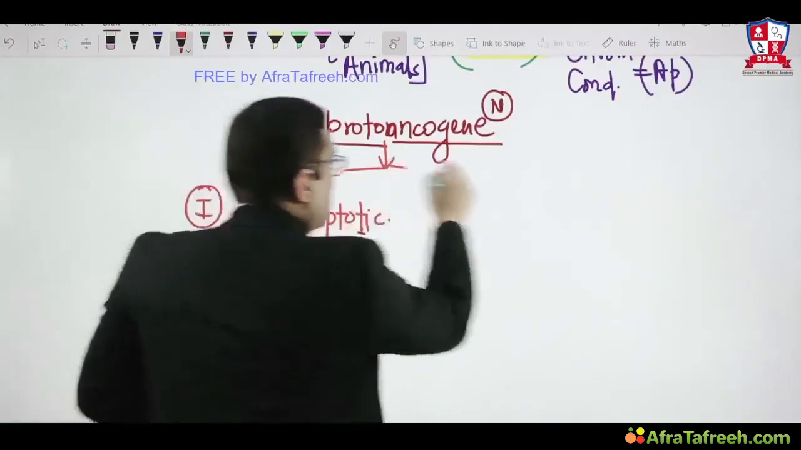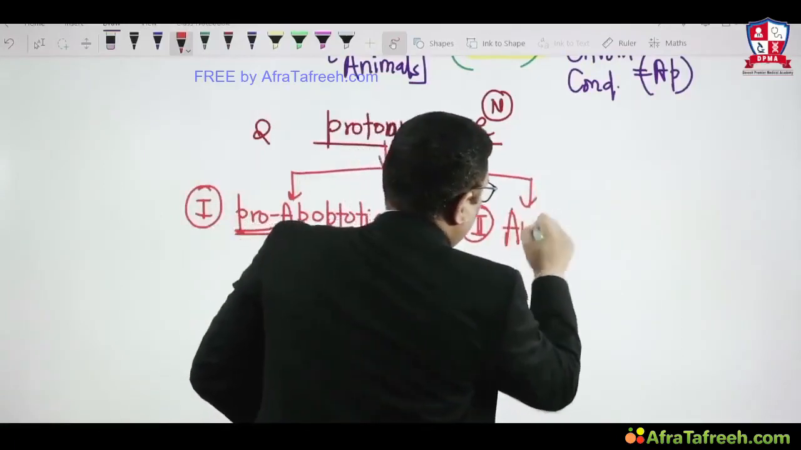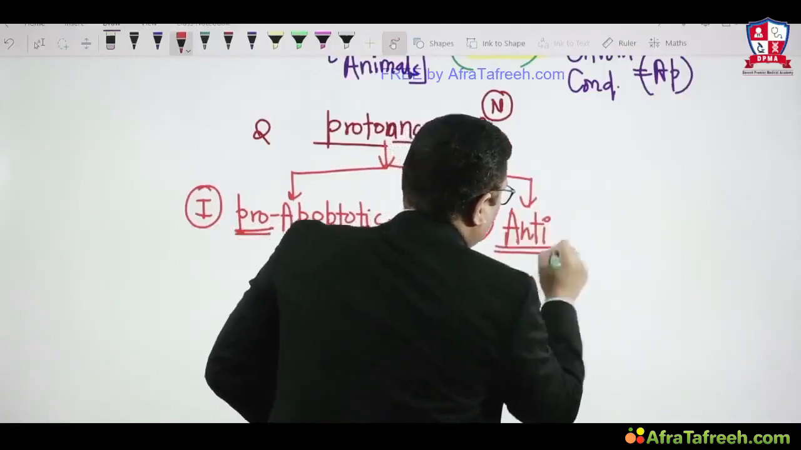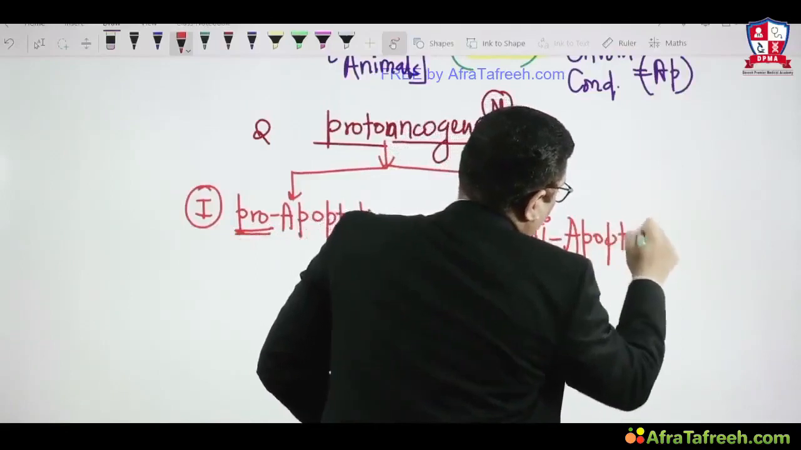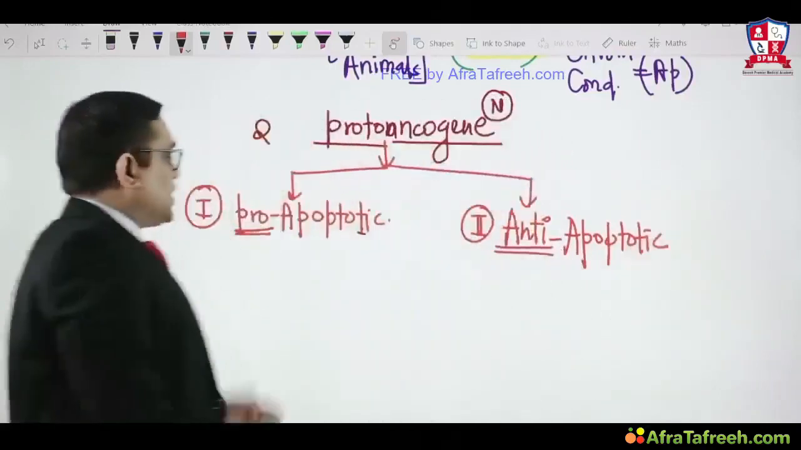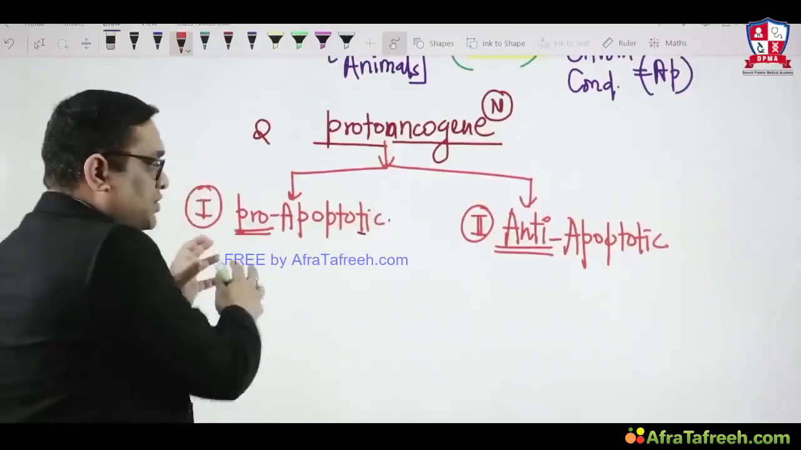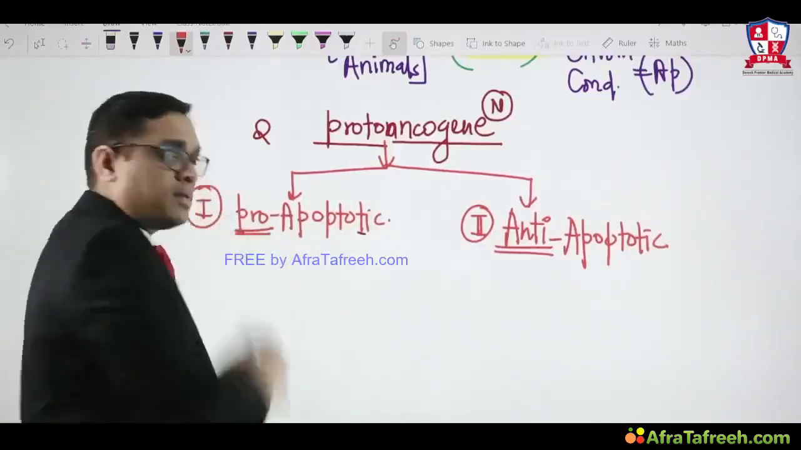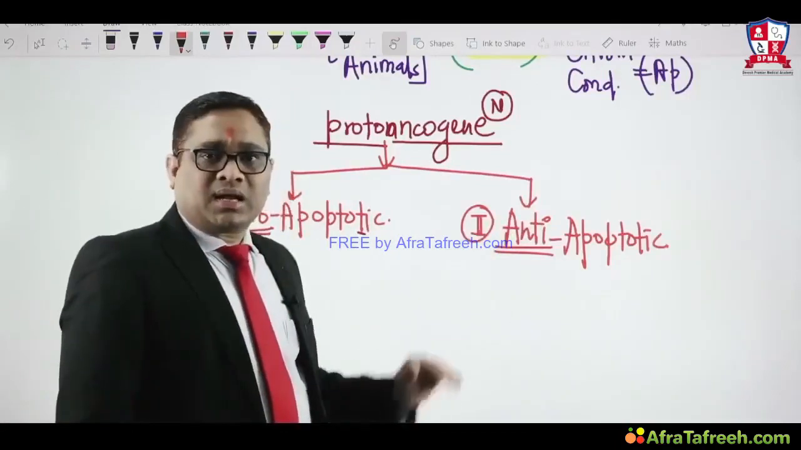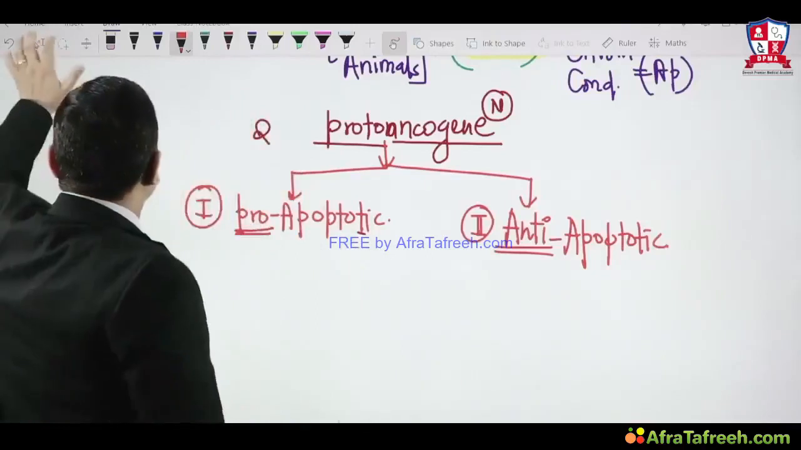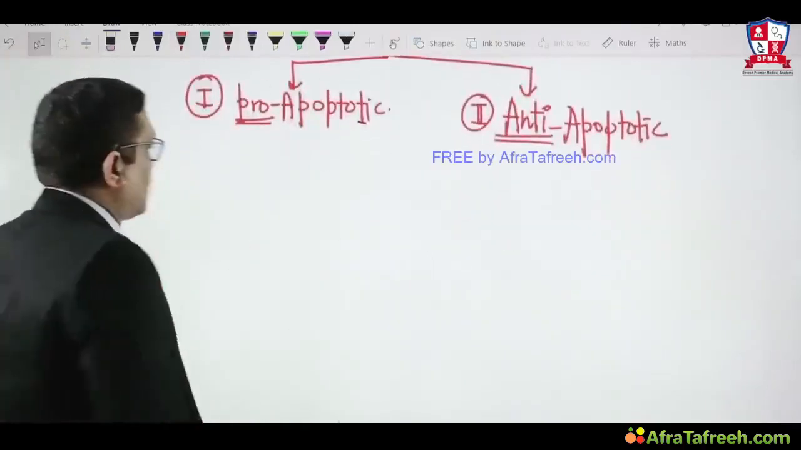The second group of proto-oncogenes are anti-apoptotic. Anti means which will prevent. So there are two groups of proto-oncogenes present in our normal human body: one which promotes, called pro-apoptotic, and second which prevents, called anti-apoptotic genes. Now we will see what the pro-apoptotic and anti-apoptotic genes are.